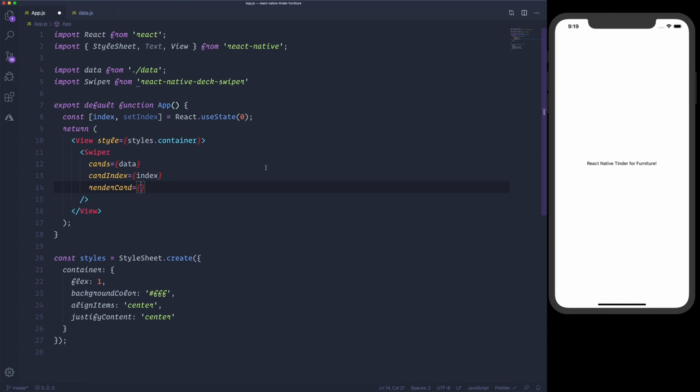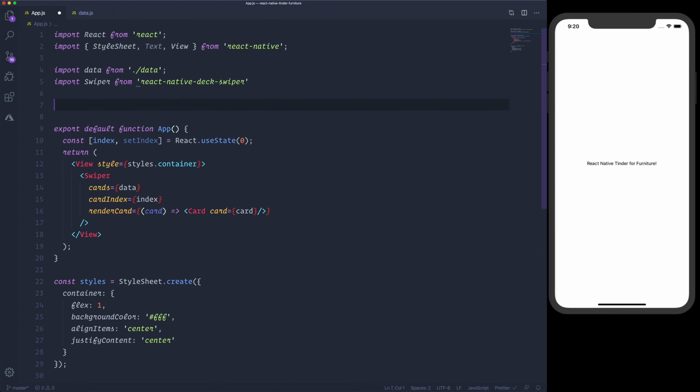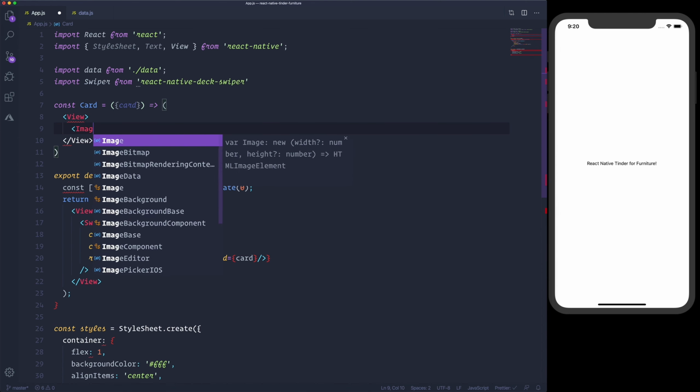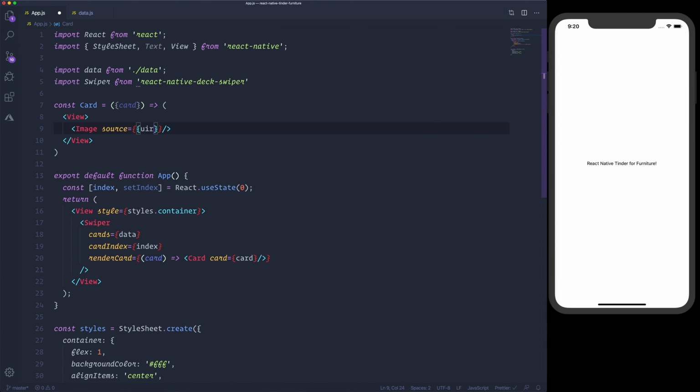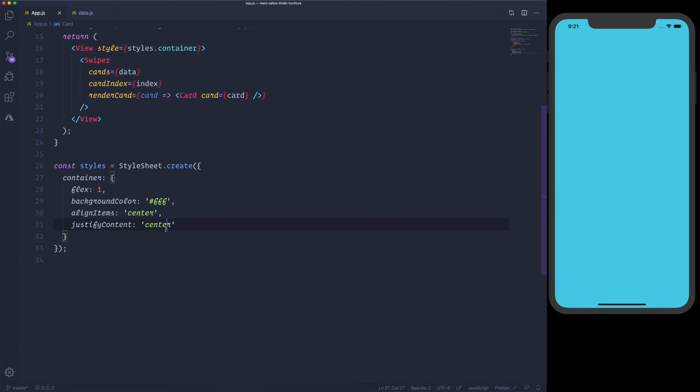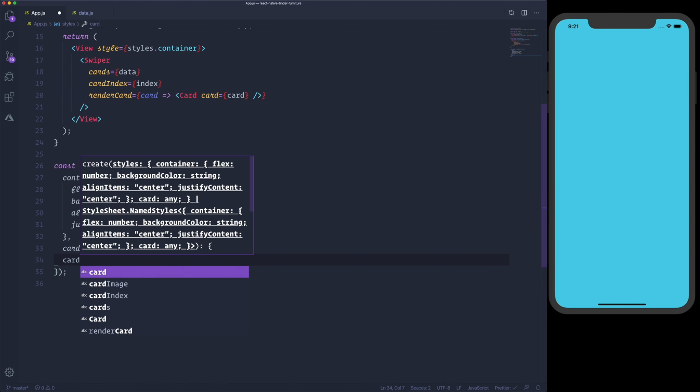For the render card, we will get the card that's visible from the swiper component, and we would like to render the card and also pass the card itself. Create the card component here, return a view, and inside this view we will have an image with a source of URI card image. We'll also apply a style card image, apply a different style for the view itself, card. Don't forget to import the image from React Native. Let's create the styles here, card and also the card image.